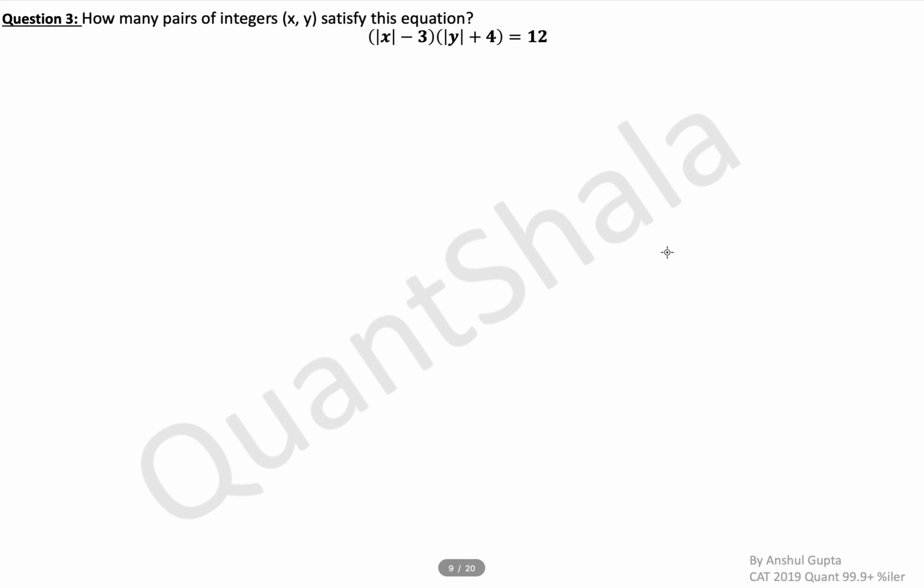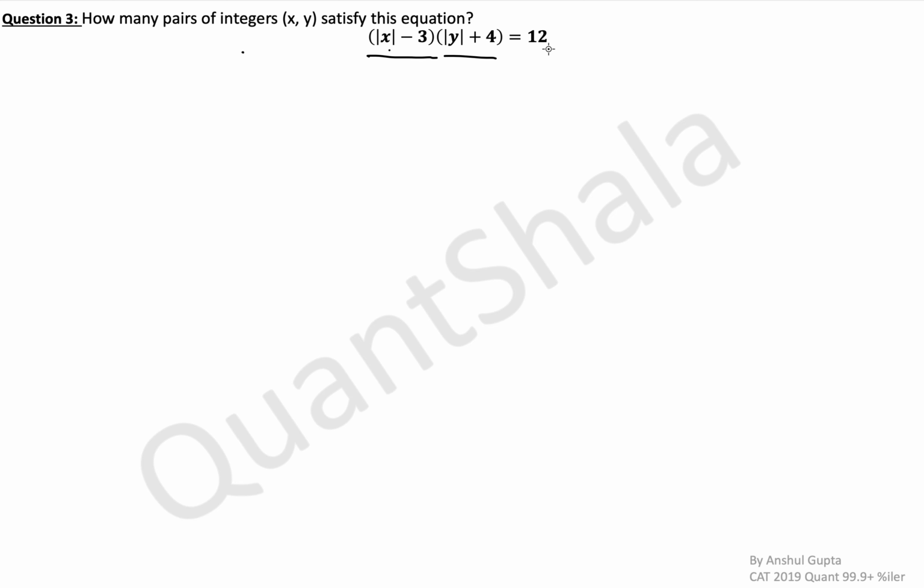Okay. Moving on to question number 3. This is an easy question. So how many pairs of integers satisfy this equation? x and y are integers. Okay, that means mod x is also an integer, and mod x minus 3 is also an integer. Okay, so first solve for these brackets.